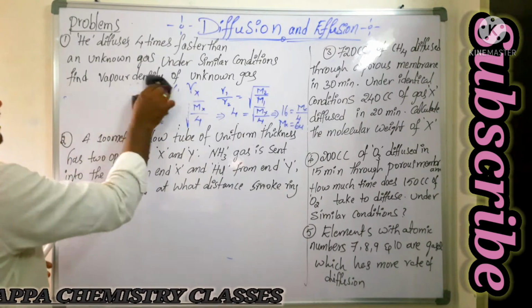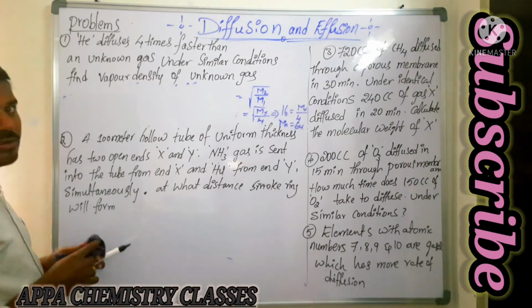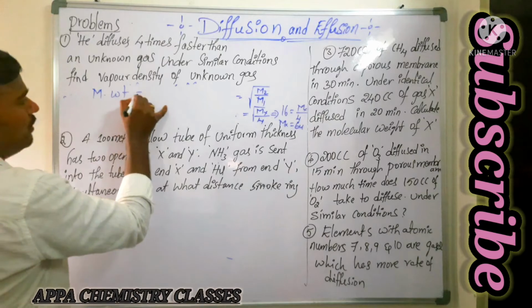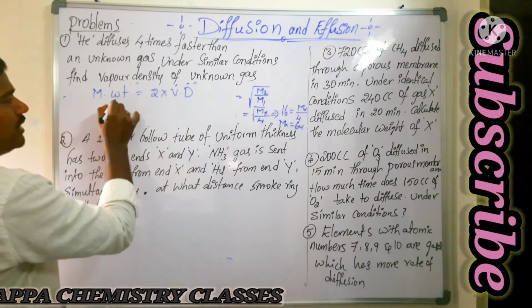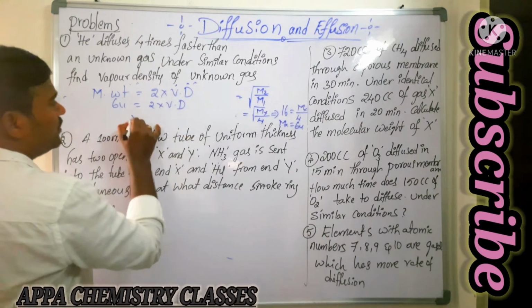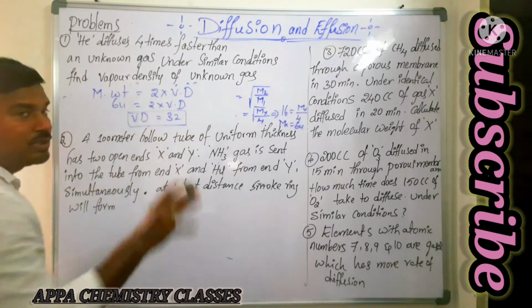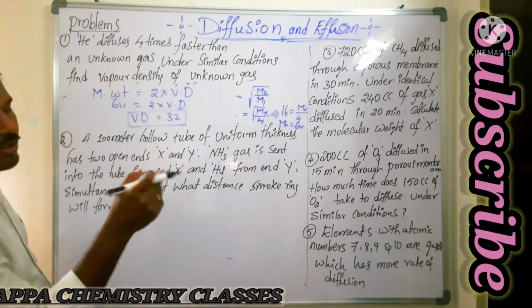Now see the relation between vapor density and molecular weight. In the concept I told you, molecular weight is equal to 2 times the vapor density. Molecular weight is 64, so 64 is equal to 2 into vapor density. From this, vapor density is equal to 32. Is that clear? It is an easy problem, but you need to understand how you are going to do it.